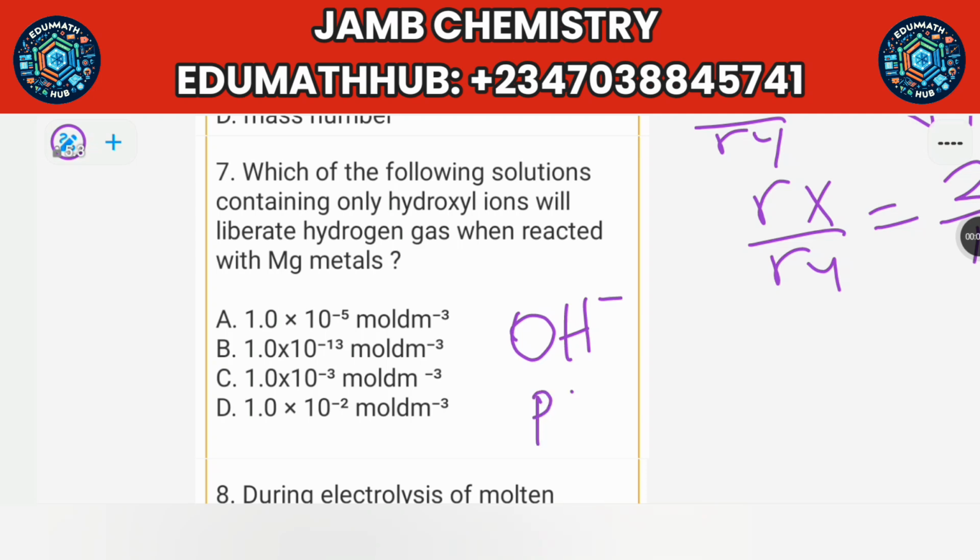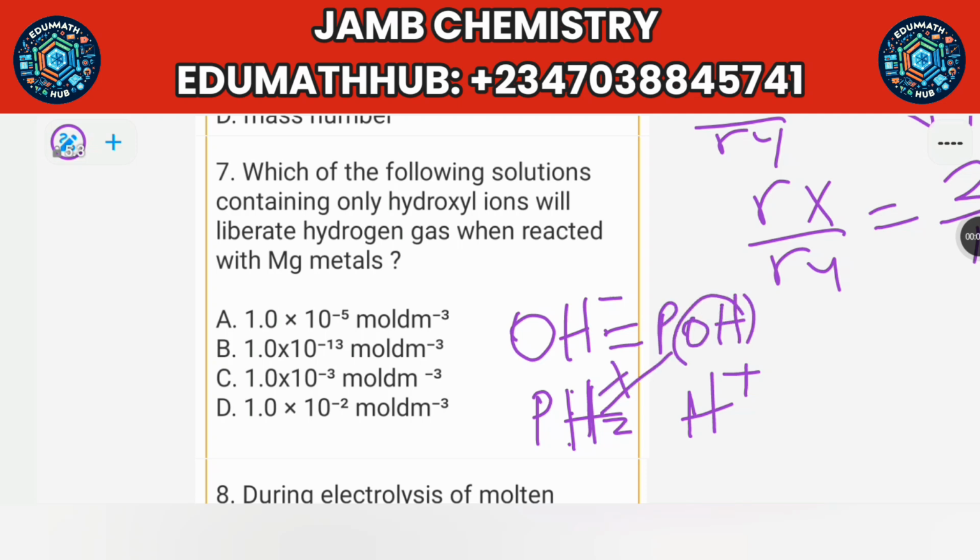So this one is pH. pH is the concentration of H plus, which is the hydronium ions, while pOH is the concentration of hydroxyl ions. The total of these two, if you add it together, you must get 14. Total of everything on your pH scale is 1 to 14. Okay, 1 is most acidic, 14 is most alkaline.